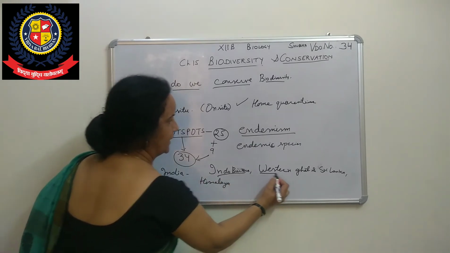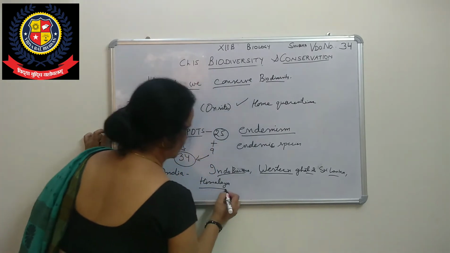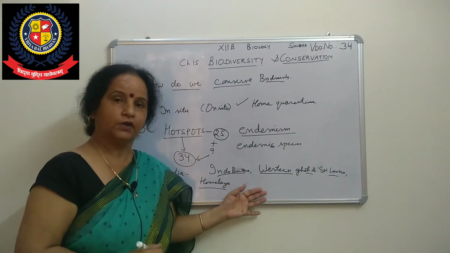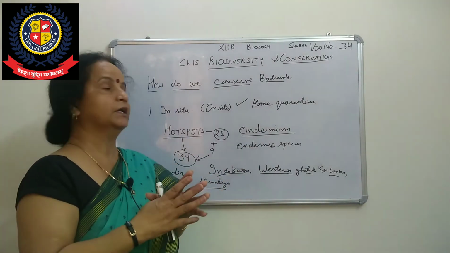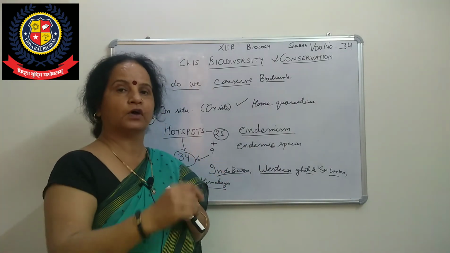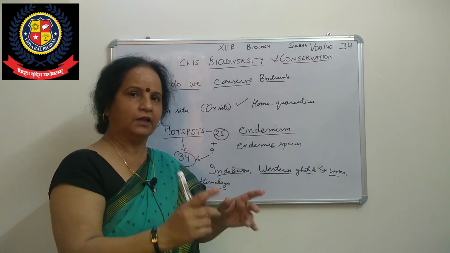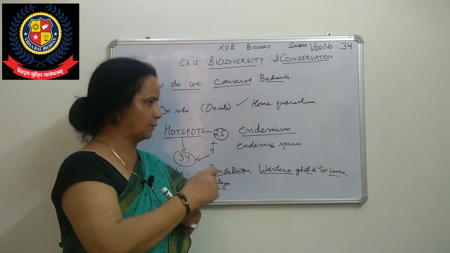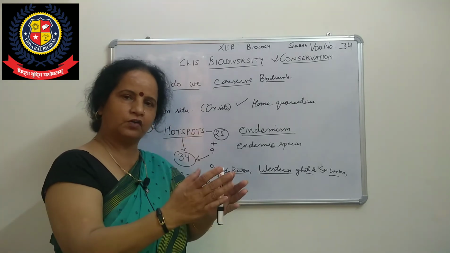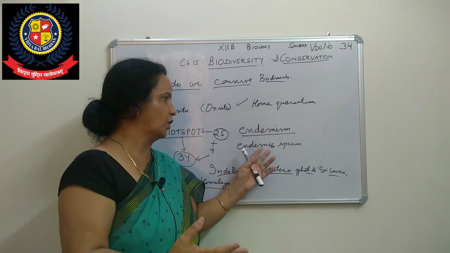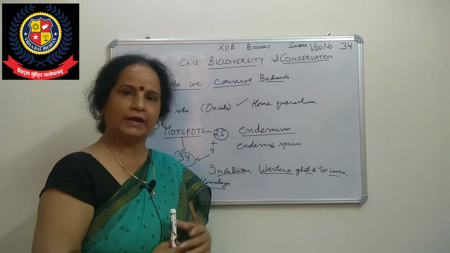These are the Indian hot spots, which are rich in biodiversity. Conservationists are telling us that we need to conserve these hot spots so that those species survive. When we take care of these hot spots, we can preserve and protect those endemic species.